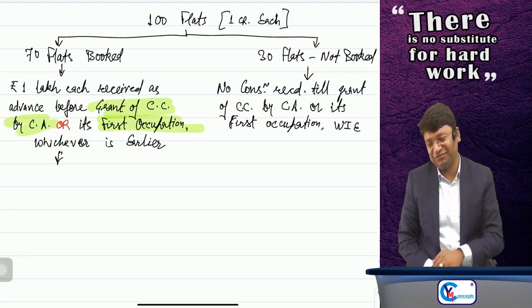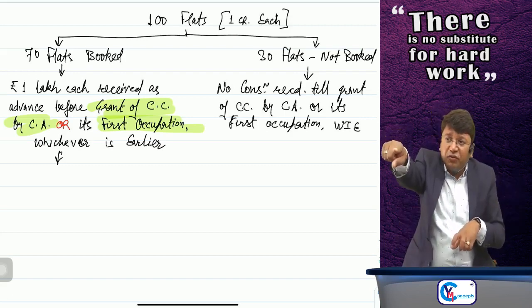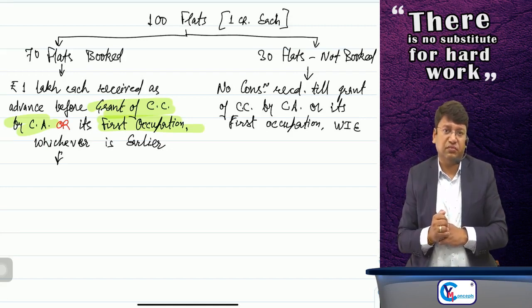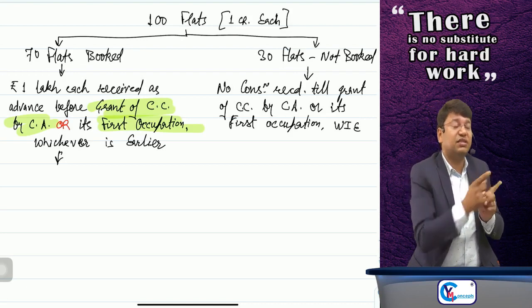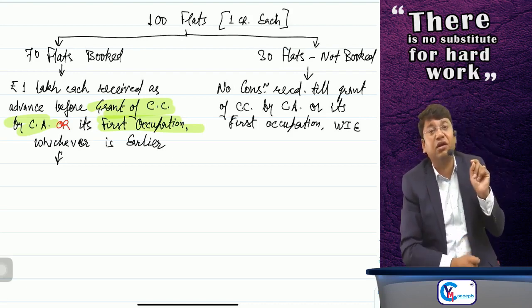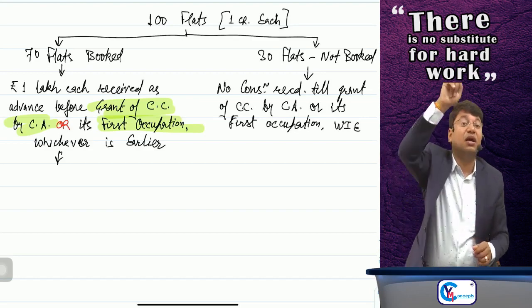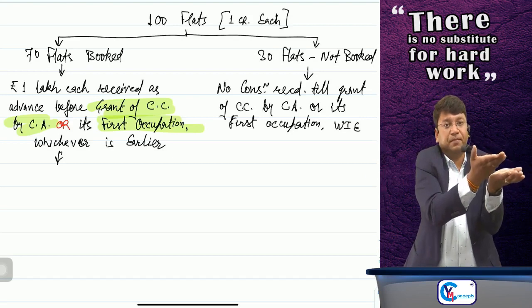Sir, Kajal Agarwal. Okay. Now, when you came to book the flat, what will I say? See, I am constructing this flat for Kajal Agarwal. See, I am constructing this flat for Ananya Pandey. See, I am constructing this flat for Alia Bhatt. It means I am constructing the flat for them.